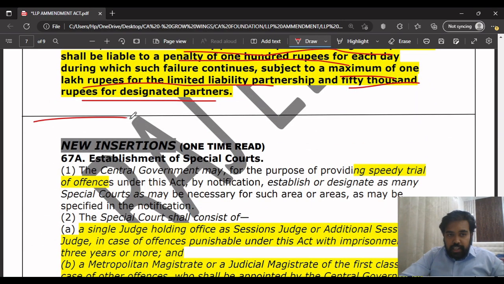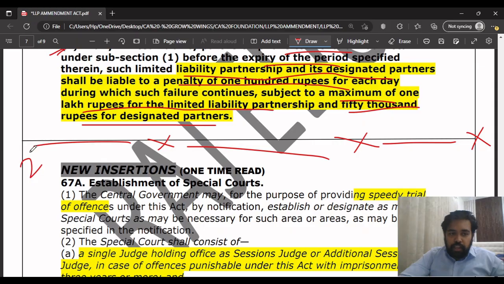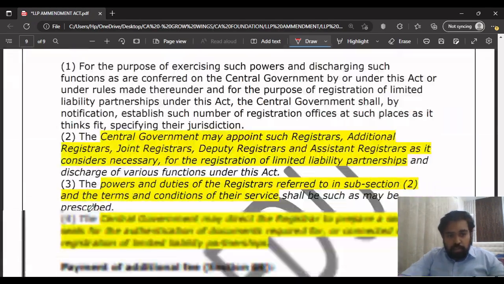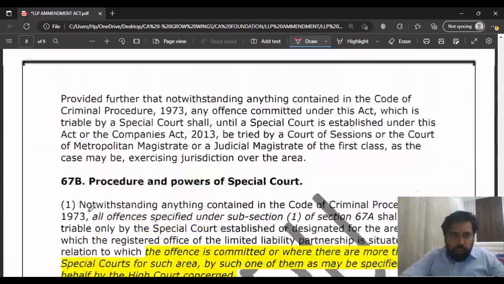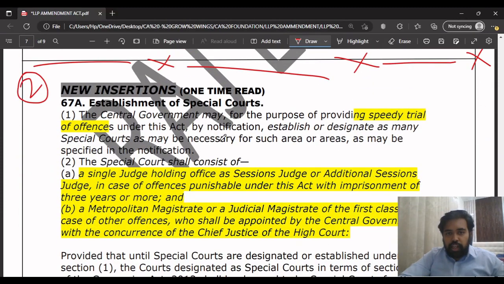See, till here the main important provisions end. Till here the main provisions end, and in the next video, part 2, I'll be bringing the remaining parts, which are new insertions. These provisions which are given after section 35, all these new insertions are one time read, because it is given in the CA final. The same law is given in CA final law, yes, in CA final we read the same law.